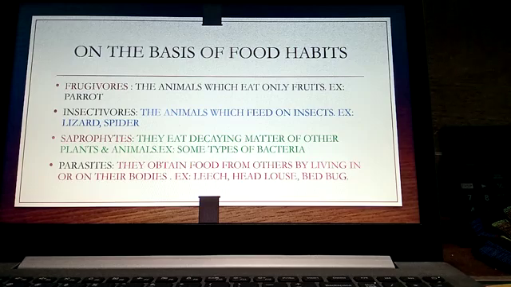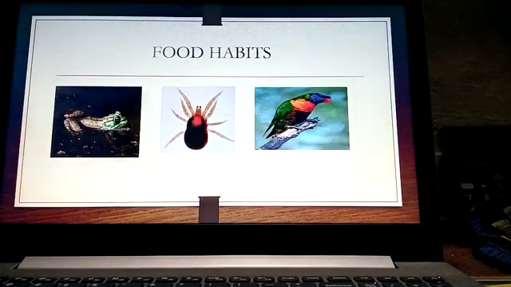Coming to the next, these are the pictures of some of the animals. The first picture is a frog, which is an example of an insectivore which feeds on insects. Coming to the second one, that is head louse, which is an example of a parasite. They live on the hair, they suck the food from us, that is they derive the food from us and they survive. So they live in or on the body of another organism. So that is an example of a parasite.